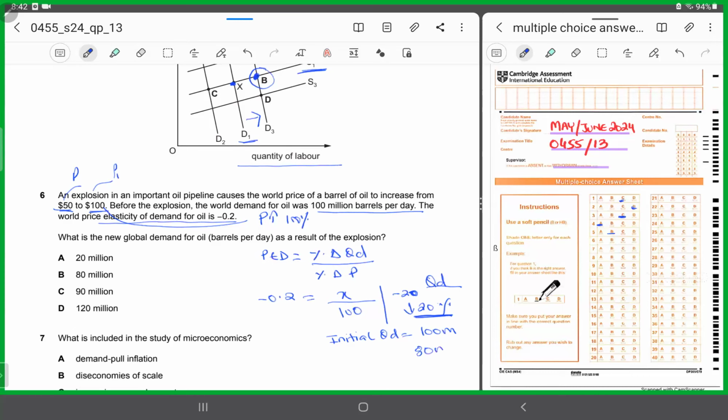So the new quantity demanded would be 80 million barrels, right? Initially, the quantity demanded was 100 million. Now, since we found that there would be a reduction by 20%, when you reduce 100 million by 20%, it would give you 80 million barrels. So the new quantity demanded would be 80 million barrels per day. So it has to be B. I hope this is clear.